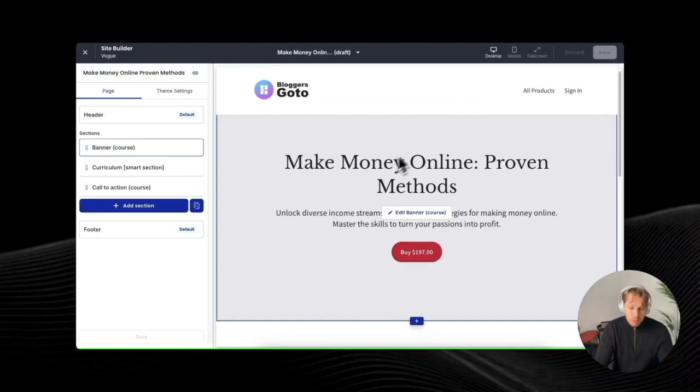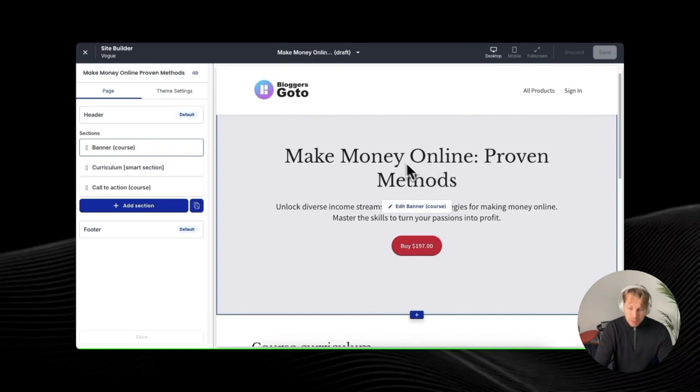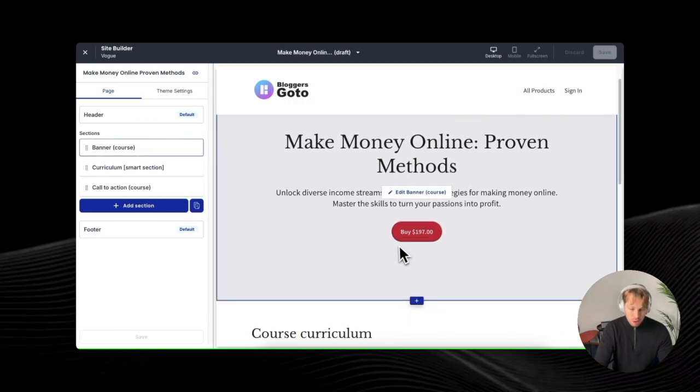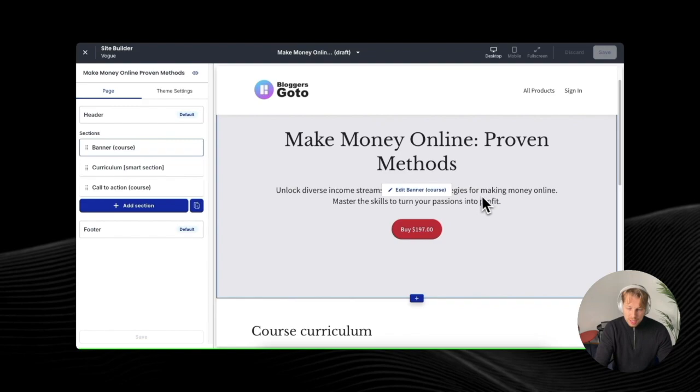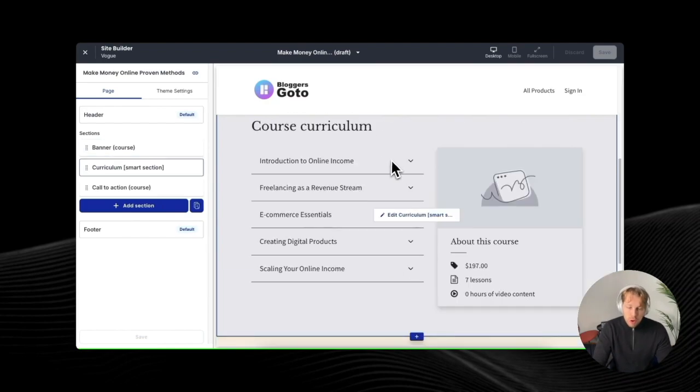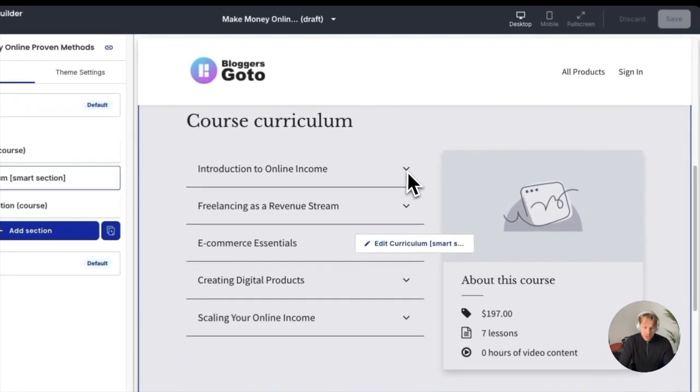And here it says that we have this banner section. So Make Money Online, Proven Methods is the name of the course. Unlock diverse income streams with practical strategies for making money online. Master skills to turn your passions into profit. Buy now. Then you have the course curriculum here. So this one is also automatically added here.